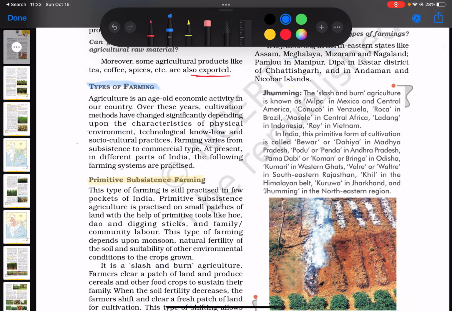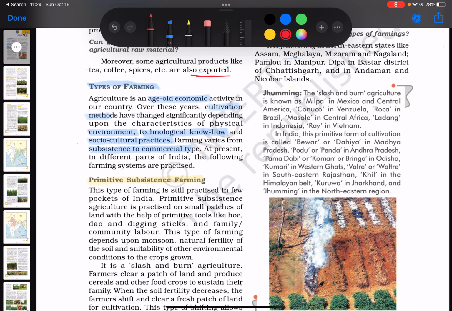So, agriculture is an age old economic activity in the country. Over these years, cultivation methods have changed significantly depending upon the characteristics of physical environment, technological know-how, and socio-cultural practices. And farming varies from subsistence to commercial type. At present, in different parts of India, different farming systems are practiced.